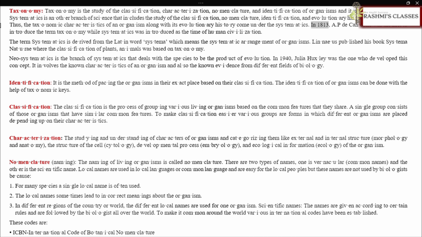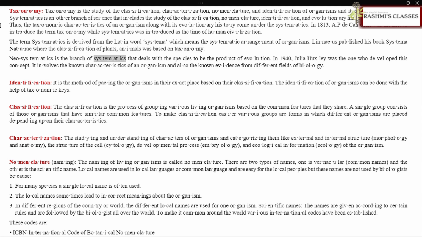In 1813, A. P. de Candolle was the first to introduce the term taxonomy, while systematics was introduced as the time of human civilization. The term systematics is derived from the Latin word systema, which means the systematic arrangement of organisms. Linnaeus published his book Systema Naturae, where the classification of plants and animals was based on taxonomy.